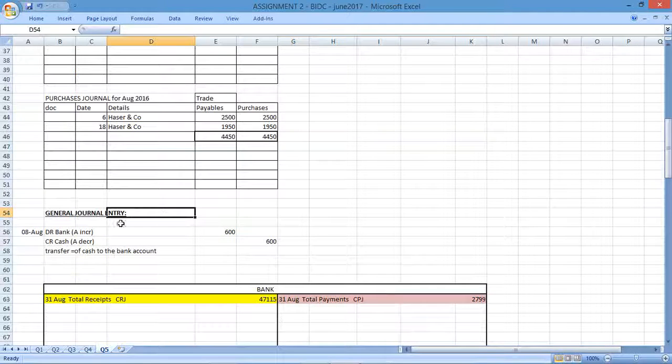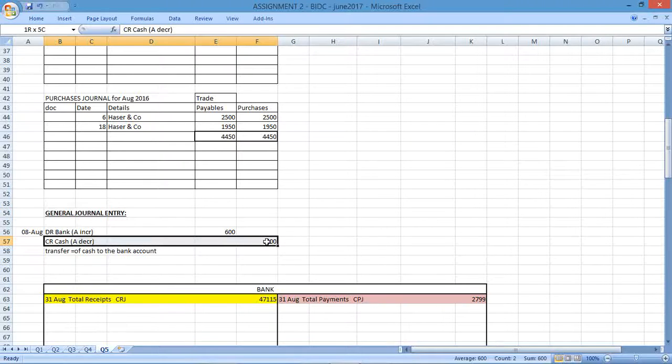Right, the next bit had a general journal entry where they said you transferred cash through to the bank account. It's a bit strange because we didn't actually have any balances here. Unless you recorded the sales in a column for cash, you could then transfer that through to the bank.